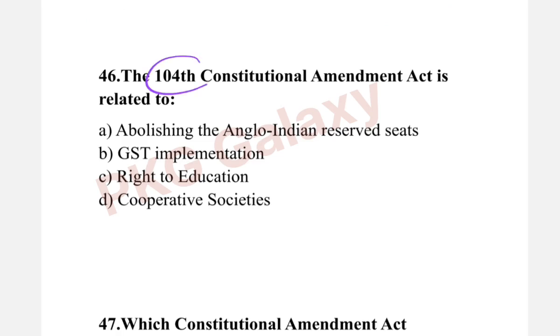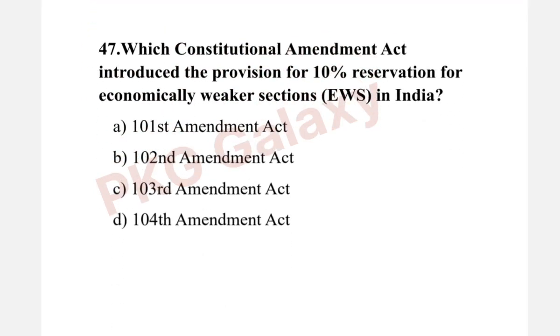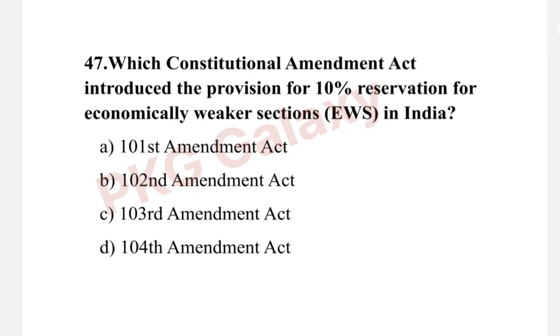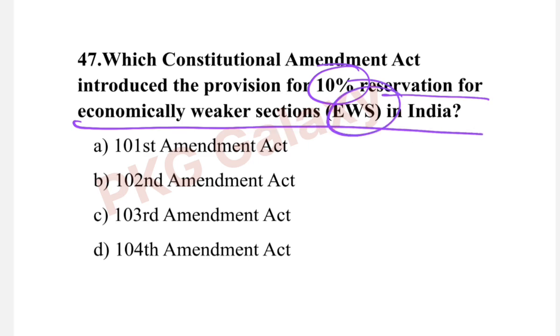The 104th Constitutional Amendment Act is related to, the correct answer is option A, abolishing the Anglo-Indian reserved seats. This amendment was done in 2019. Next question. Which Constitutional Amendment Act introduced the provision for 10% reservation for economically weaker sections EWS in India? The correct answer is option C, 103rd Amendment Act 2019.